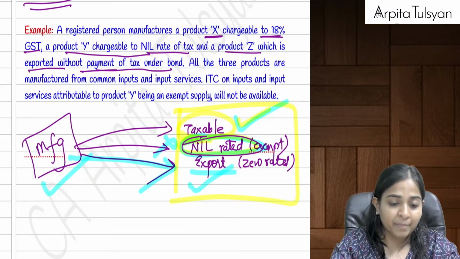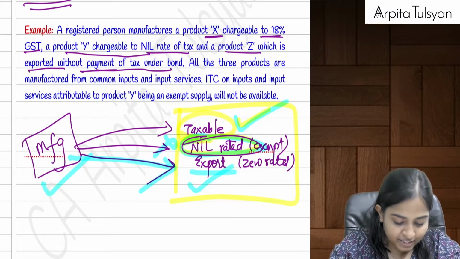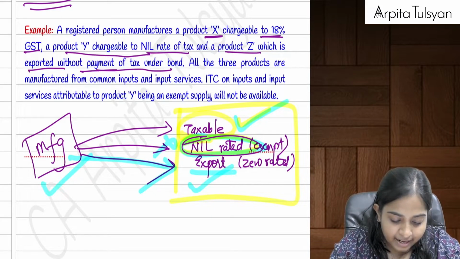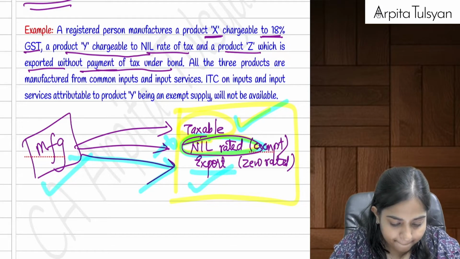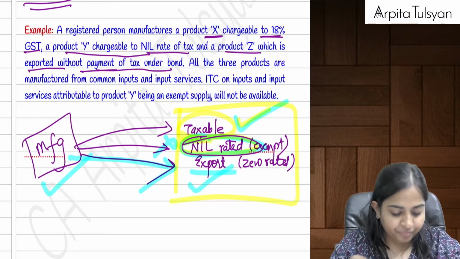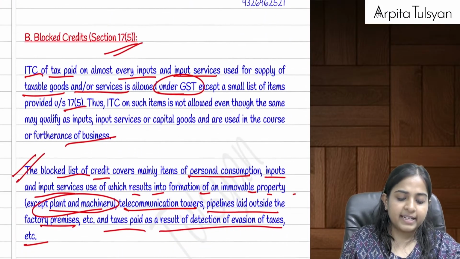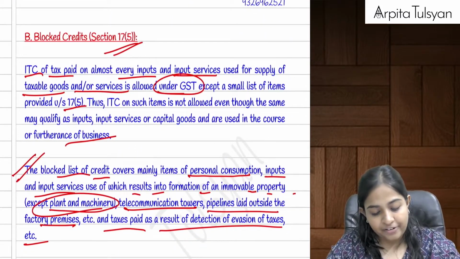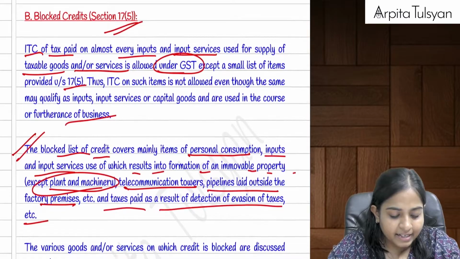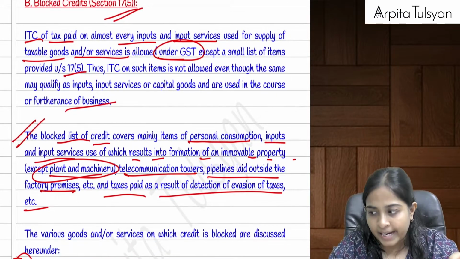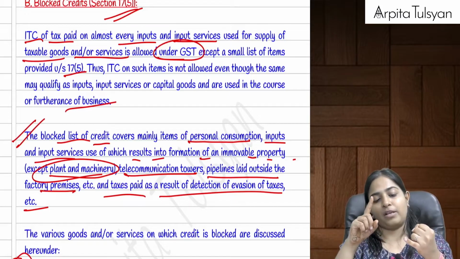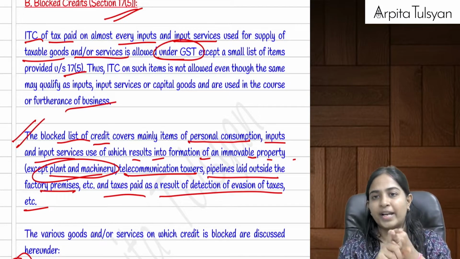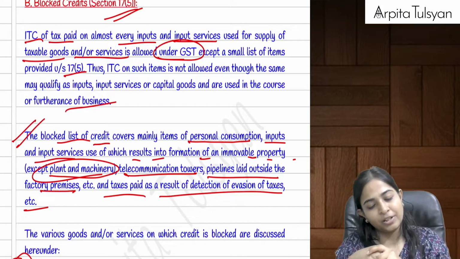Then after that I am going directly to section number 17.5, that is blocked credits. Let's discuss blocked credits. I'll just show it to you on the board. Here it is, blocked credit, section number 17, subsection 5. We have studied that in case of inputs, services, capital goods, etc., if it is used for non-business purpose or for exempt supply, then the input tax credit on that is not available, right?